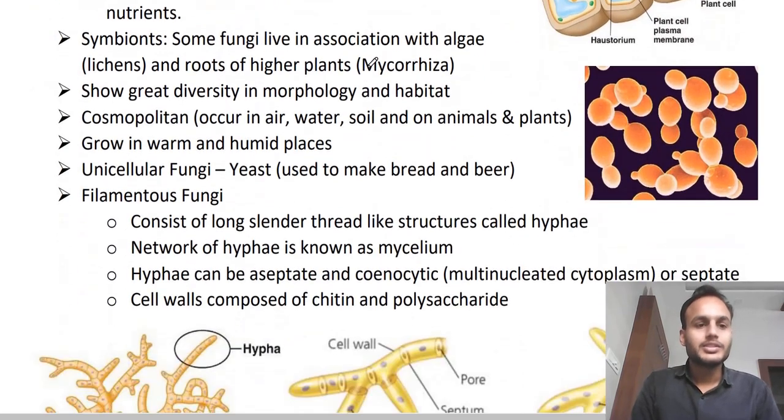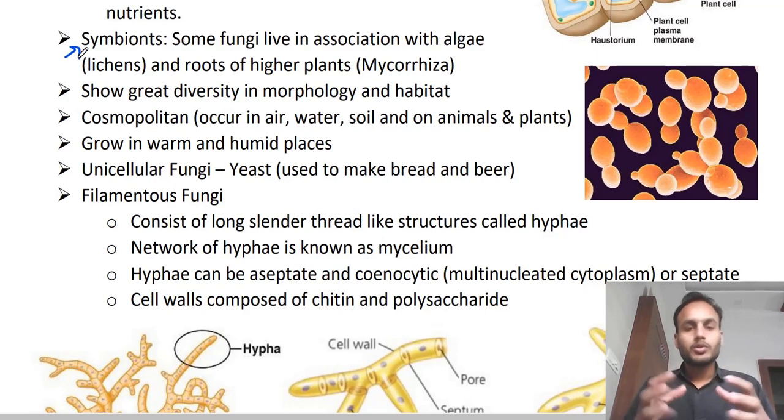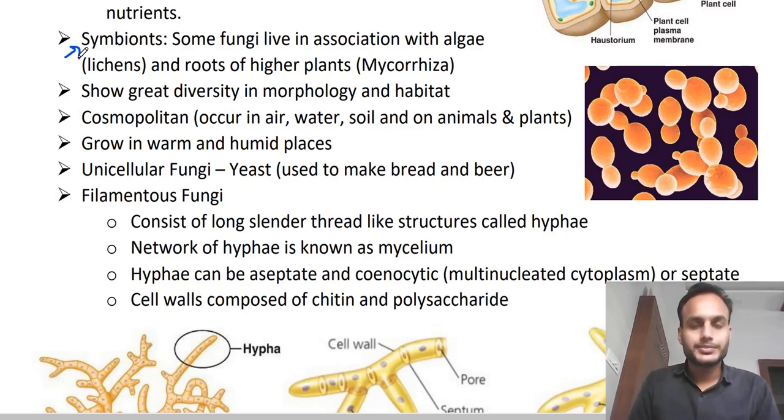Next comes the symbionts. What are symbionts? Those organisms living symbiotically, showing symbiosis. Symbiotically means both are benefiting each other, like algae and fungi living together as a symbiont, called lichen.